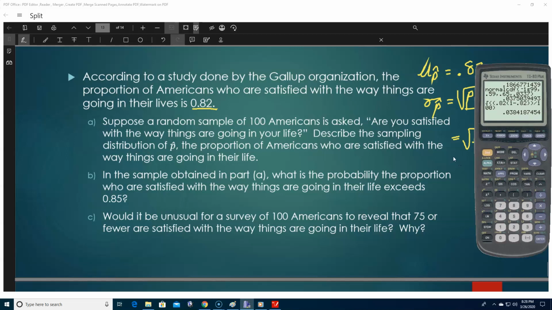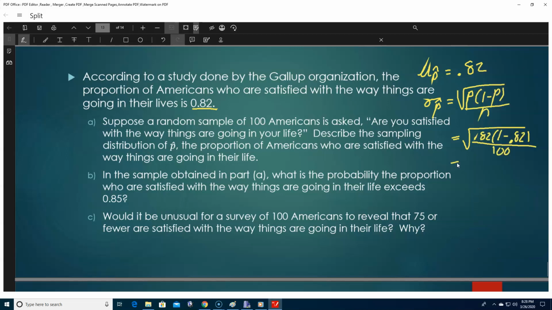So our sigma p hat is equal to 0.0384. So that describes our sampling distribution for this sampling proportion for this problem. We have the mu p hat 0.82, we have our sigma p hat 0.0384.